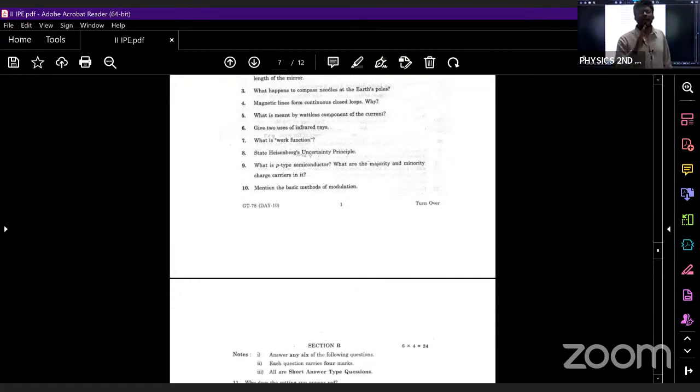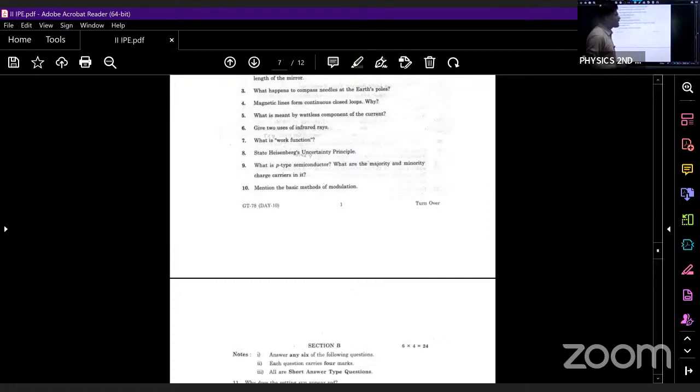Whenever the angle between voltage and current is 90 degrees, what is the formula for power? Power P is equals to VI cos 90 degree. Cos 90 degree will become 0. So here we will be getting 0 power. If the current component gives 0 power, that is called the wattless component of current. This also we have discussed.